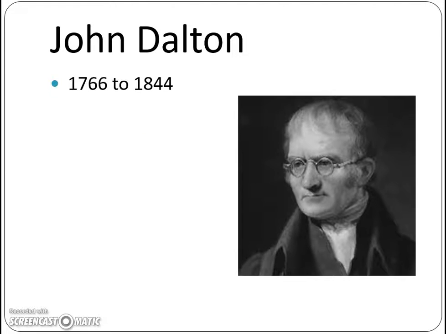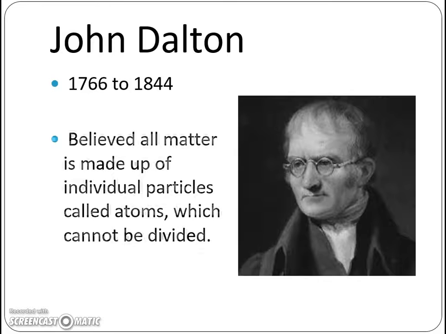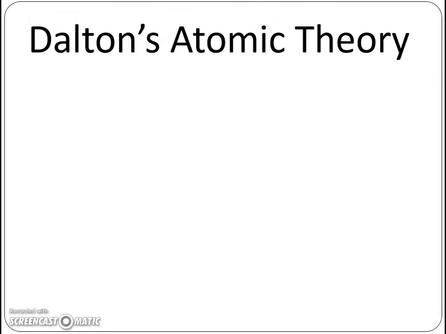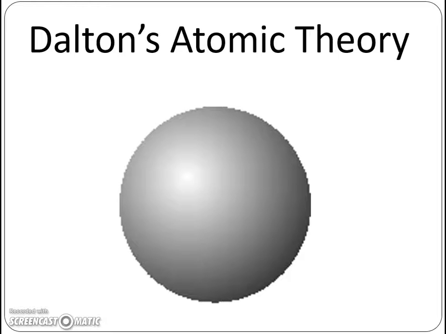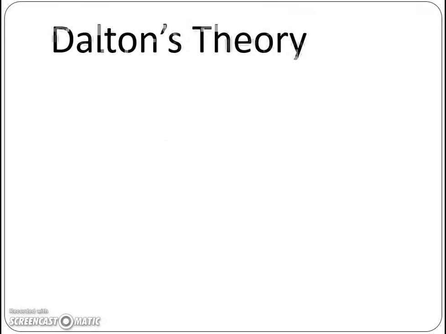The next guy that came along, several years later, from 1766 to 1844, was John Dalton. He believed that all matter is made up of individual particles, which have now been named atoms, and he said that the atoms themselves could not be divided. Now, there are a few things about Dalton's atomic theory. This is your image of the atom.